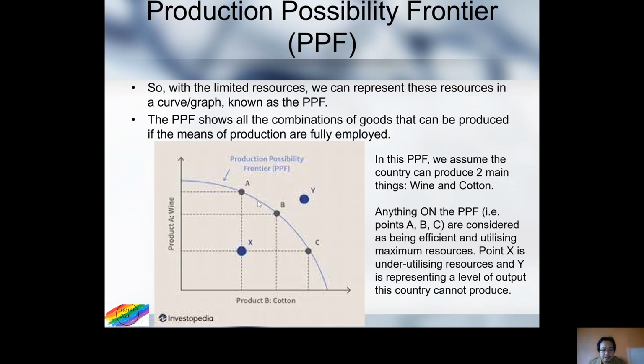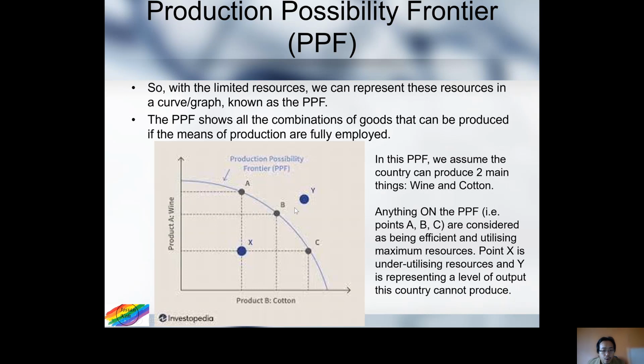Points on the PPF, so A, B, and C, are considered productively efficient, because you cannot produce one more unit of product A without sacrificing the production of product B. To produce one more bottle of wine, you have to produce one less bale of cotton. So that's when you know that you're at the maximum level of efficiency.